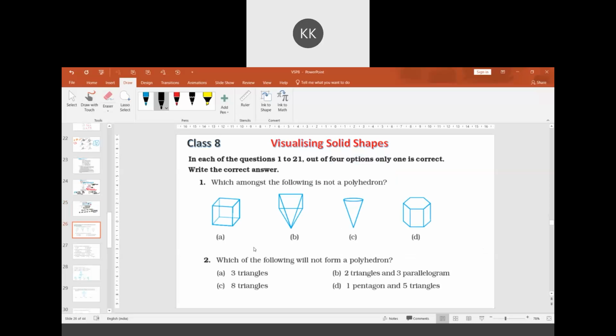Now all the exercise questions of the textbook are complete. Now let us take up the exemplar. In the exemplar, question 1 to question 21 are MCQ type.